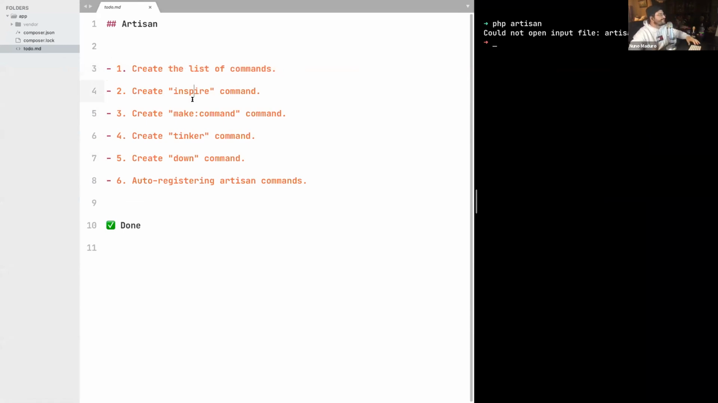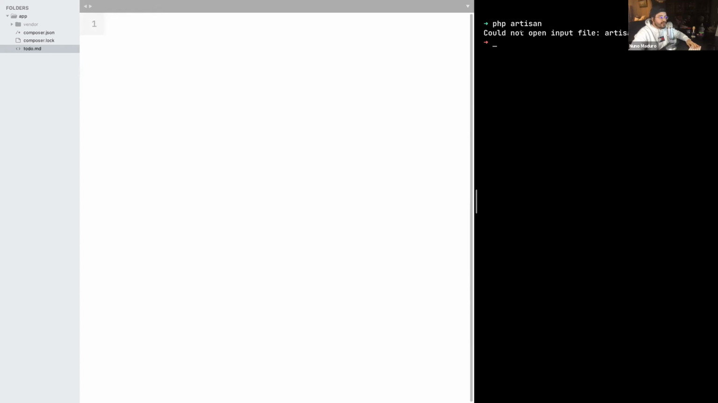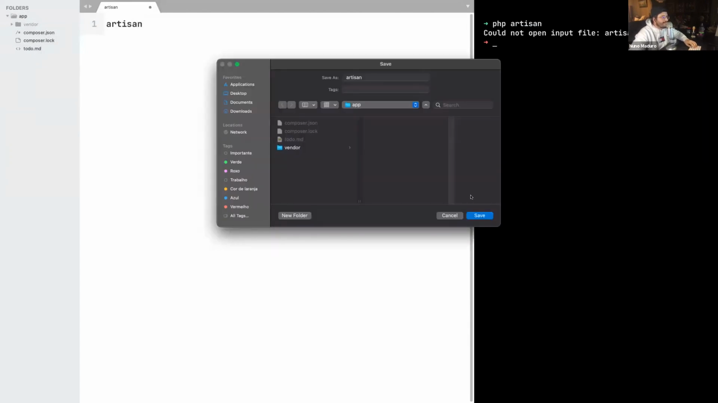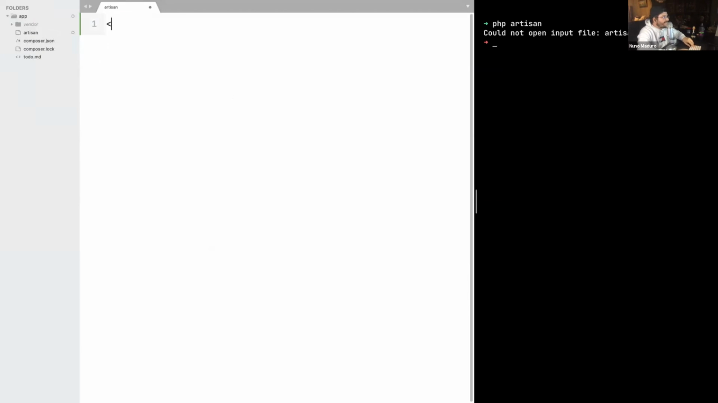All right. So let's start by creating the list of commands. And the first thing we need to do is actually create the artisan file, because right now we don't even have that file. So I'm going to just create my artisan file. I'm going to save it. And then the first line will be obviously an open tag in PHP, and I'm going to echo foo just to get started. Or yo, yo, yo, just like cable.